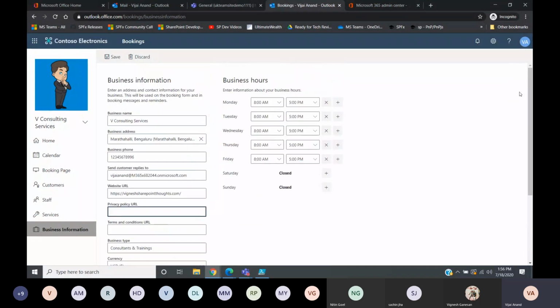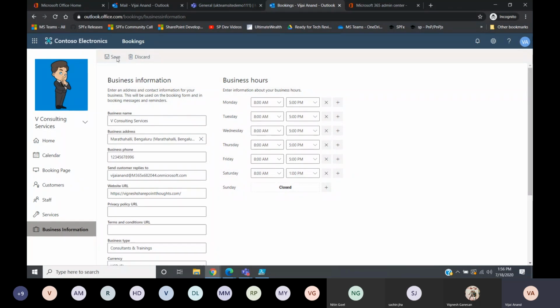And what are our business hours? For example, whatever it is, put it as 8 to 5. And Saturday also we operate, so consider we will be available till 1 o'clock. Okay, so this is how our business hours would be. Then we'll click on save. So we have provided all the business information that is required. I'm just clicking on save.